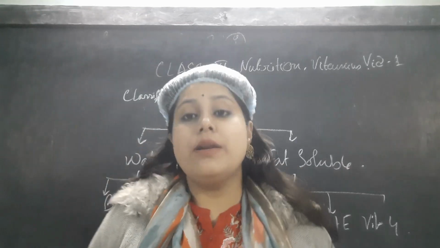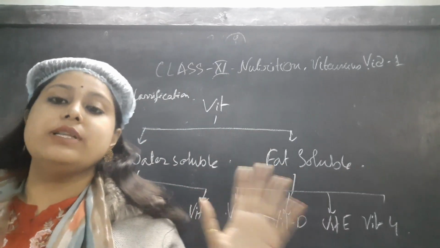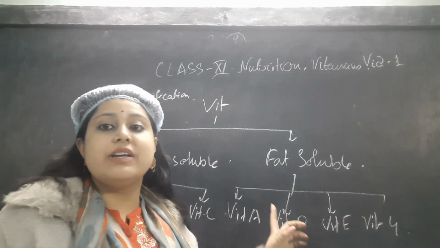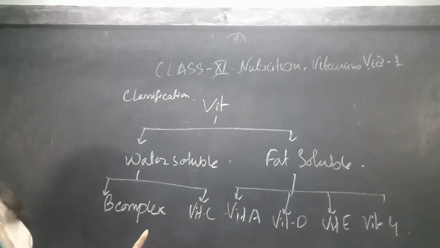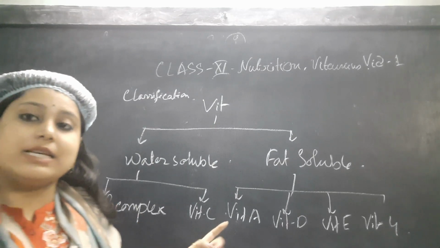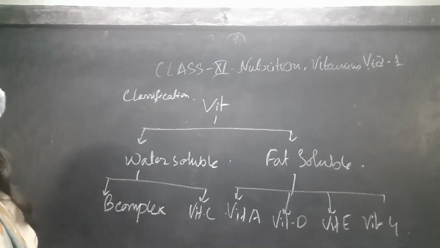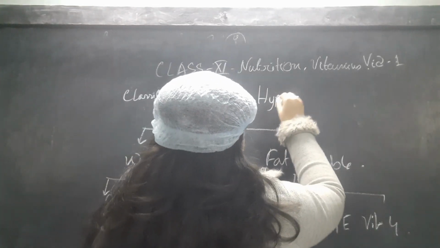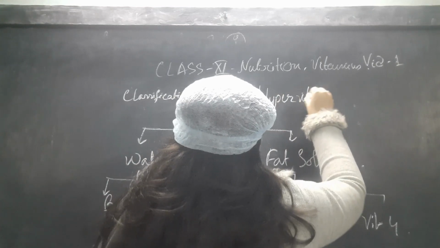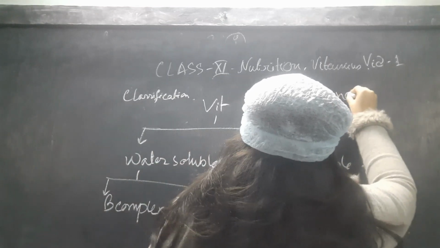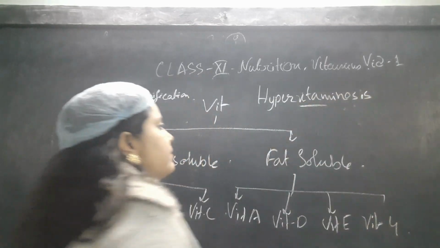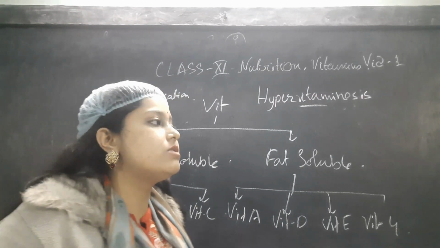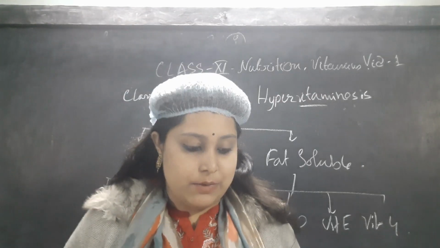One more thing: I already told you these vitamins are very important for our body, and if they are deficient in our body, it can lead to various kinds of diseases. But if those vitamins are in excess in our body, that is called hypervitaminosis. Hypervitaminosis is the toxicity of the vitamins, and if it happens, then also some diseases can be seen in our body.